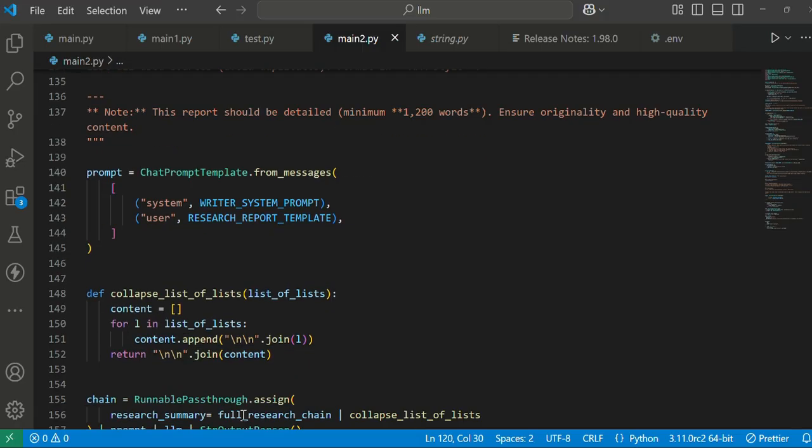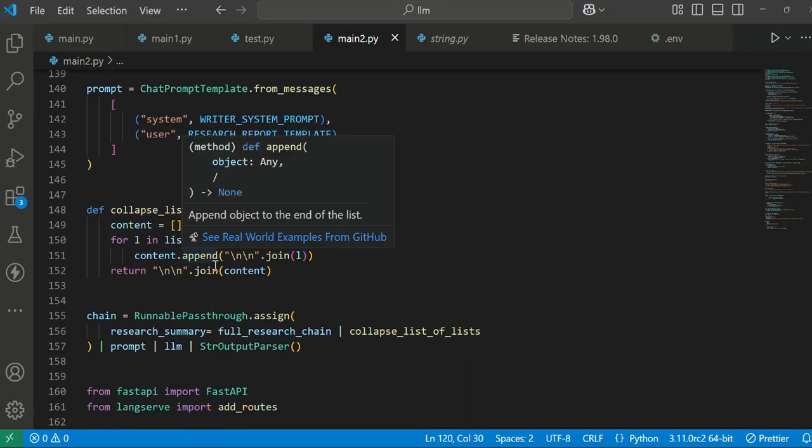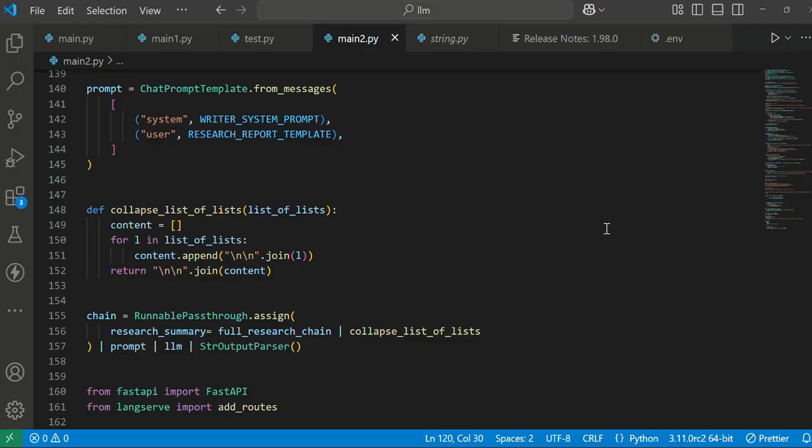And we are defining a function called collapse list of lists. What it basically does is reduce the list form. It will take a number of lists, and finally it will convert them into text form.